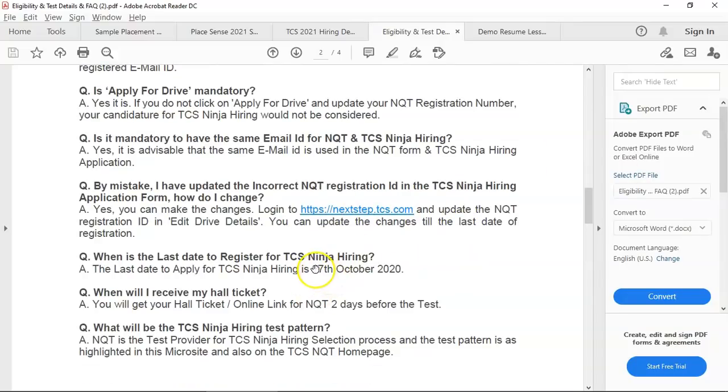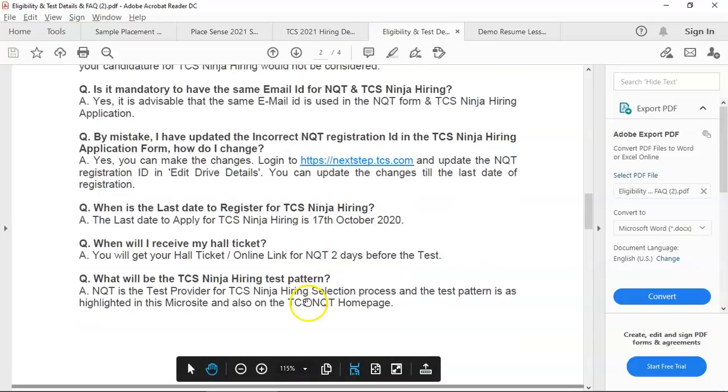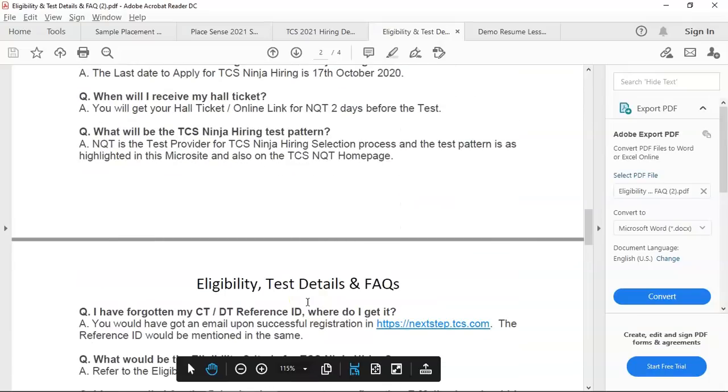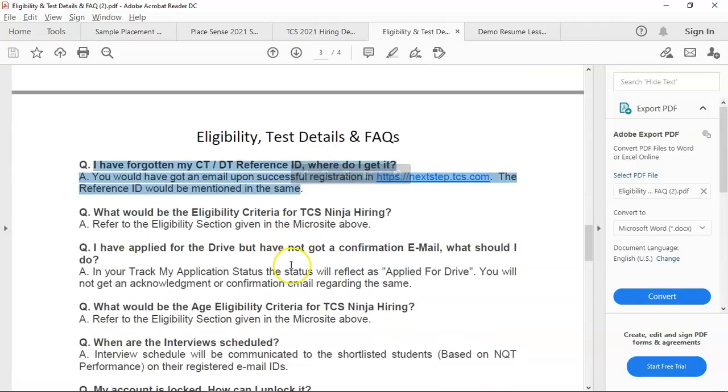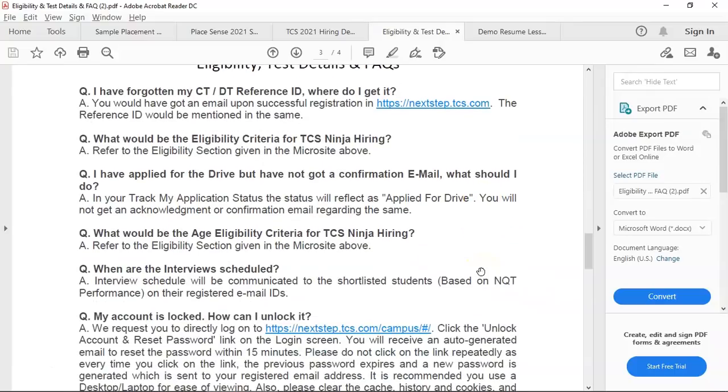Last date to register is 17th October. Hall ticket, link, etc. will be sent 2 days before the test. TCS iON would be the vendor who would take care of this. You'll also receive these numbers, CT and DT reference ID. Eligibility criteria is mentioned above. You will get an application number. Once you apply for drive, you can just say apply for drive; after that, you will not get an email. Age eligibility we have discussed.